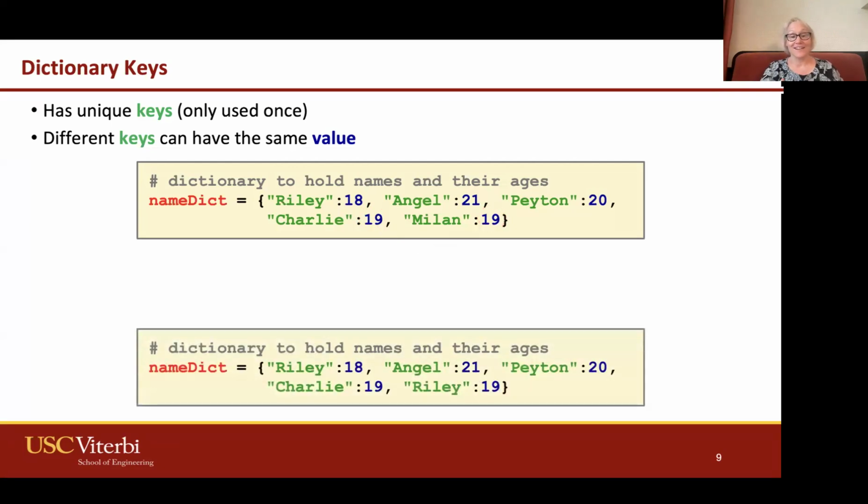Now, here's an example where notice how there's two Rileys. There's Riley 18 and Riley 19. That's not okay. So this will not work. I mean, you cannot create this. Python won't let you create it.